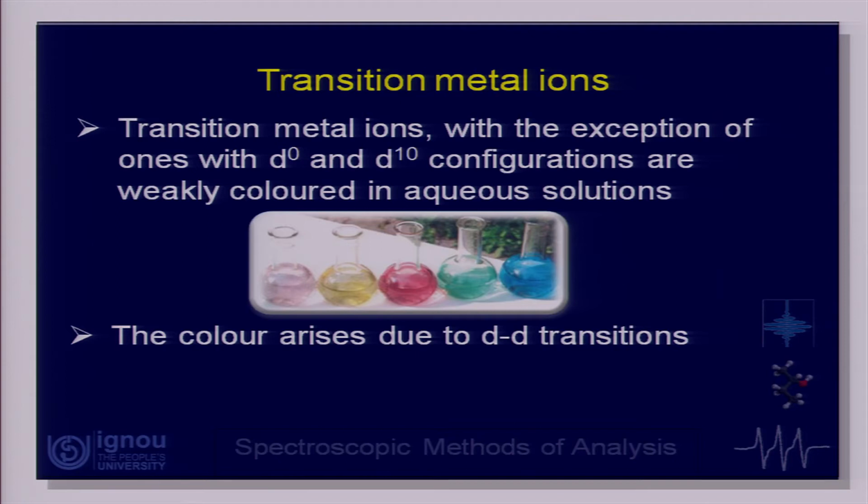transitions, and the color is faint or weak because these d-d transitions actually are so-called symmetry forbidden, or Laporte forbidden transitions. That means they are not allowed. So, since they are not allowed, they may still happen, but they will be of lower intensity. That is why this color is very, very faint. That is about the transition metal ions.